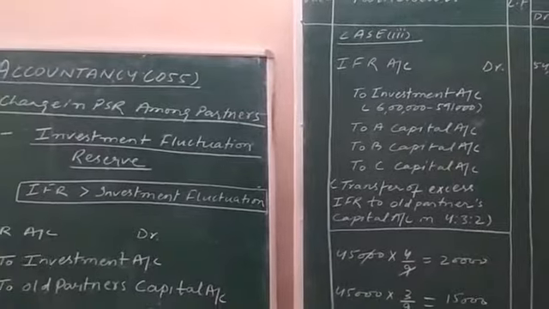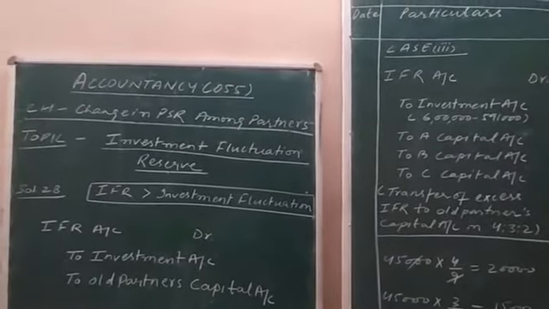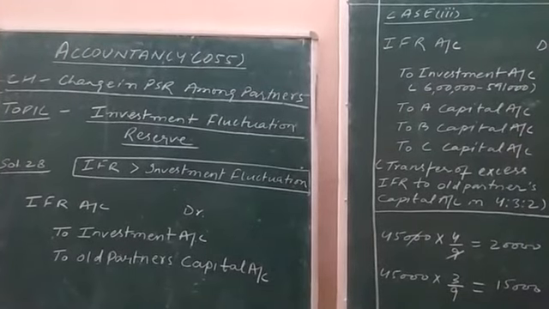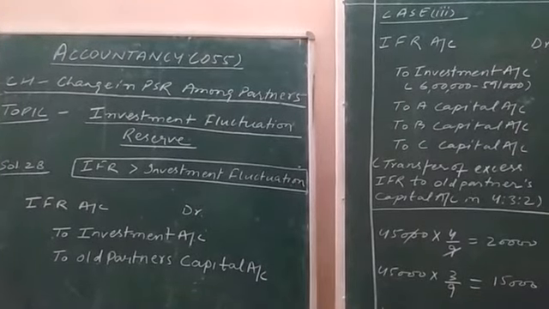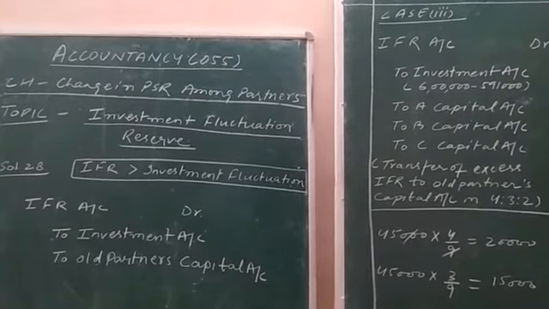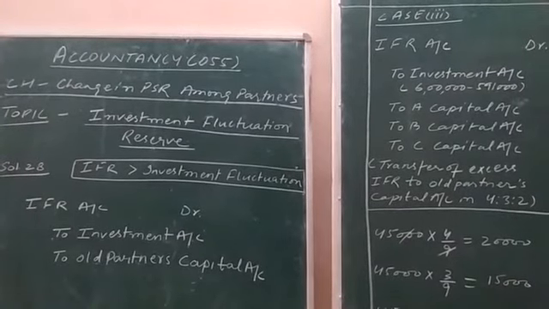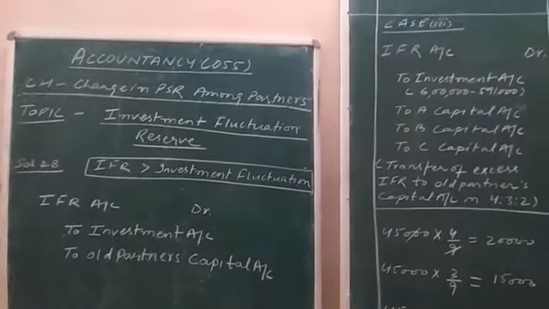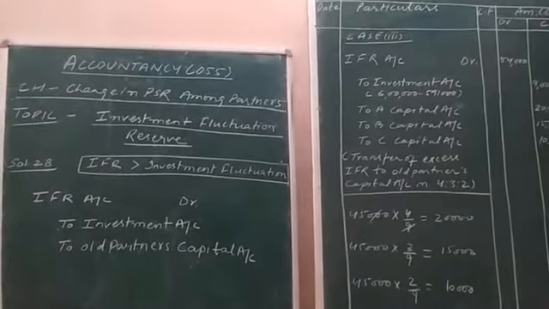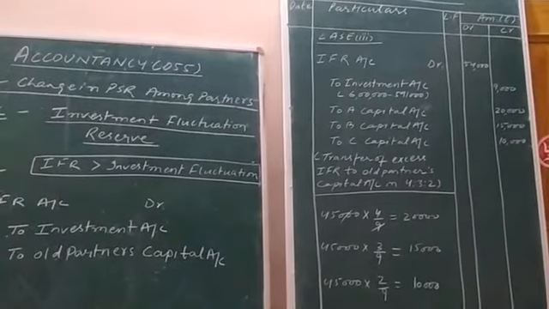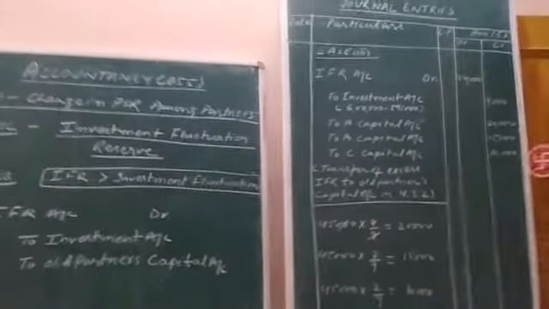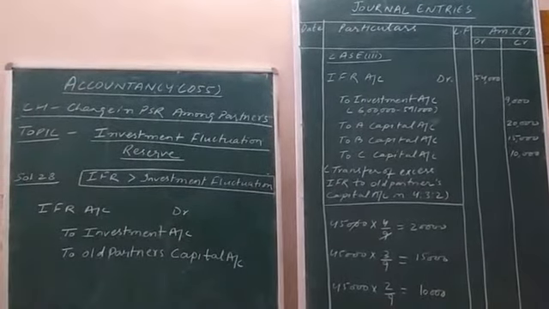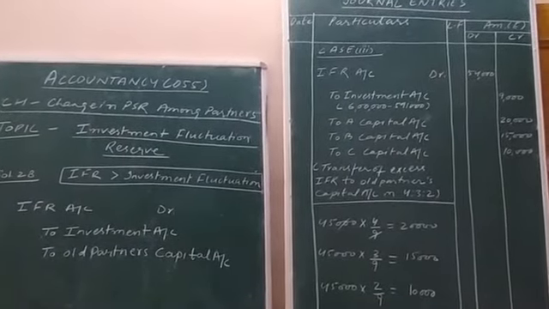A YouTube video link will be shared by me in the class group. Repeatedly watch the video, because only after repeatedly watching the video can you get the explanation. Otherwise the further cases, number 4 and 5, will not be clear to you if this case regarding investment fluctuation reserve is not clear.